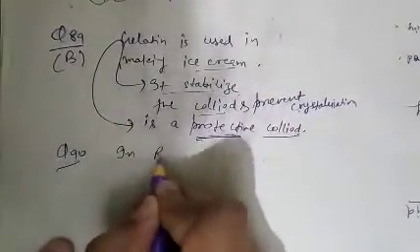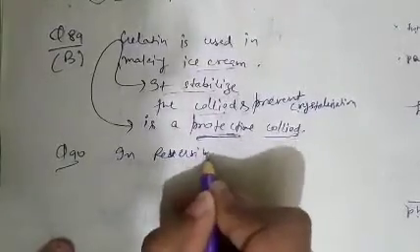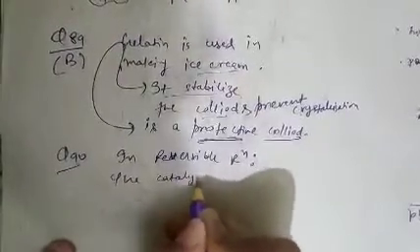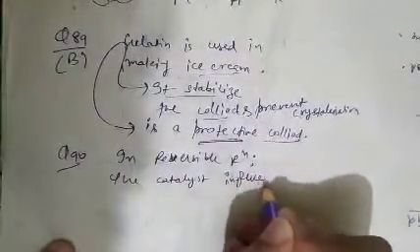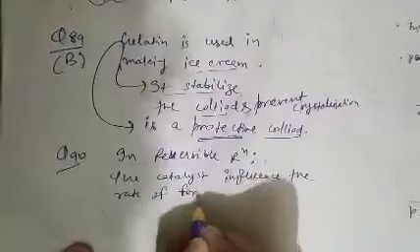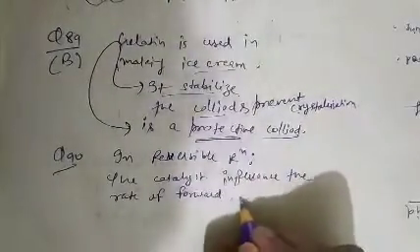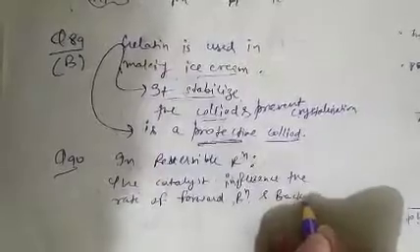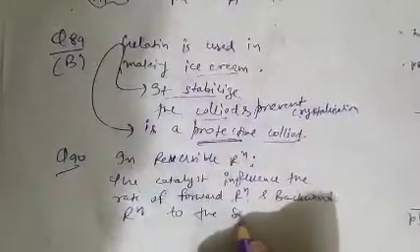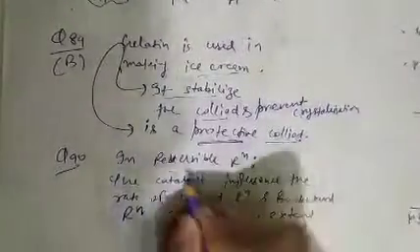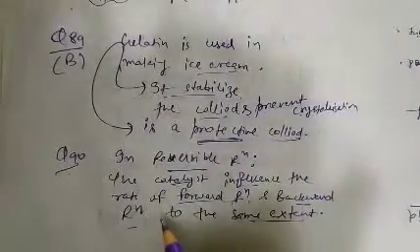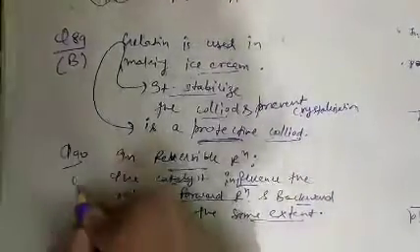In a reversible reaction, we know the catalyst influences the rate of both forward reaction and backward reaction to the same extent. So correct statement in question number 90, option C is correct.